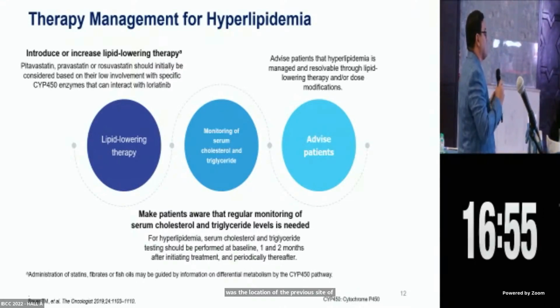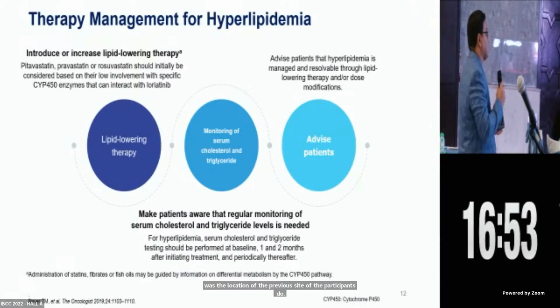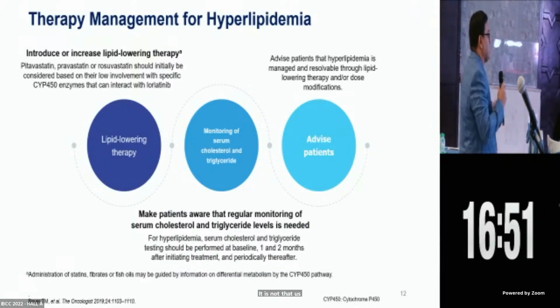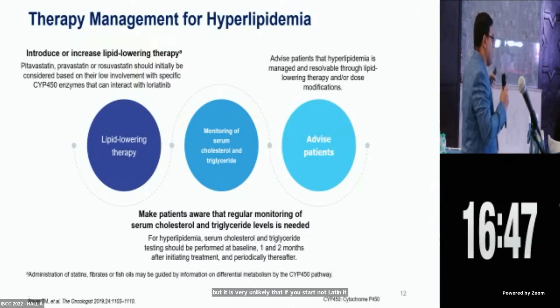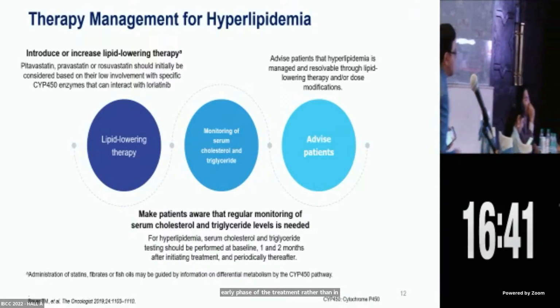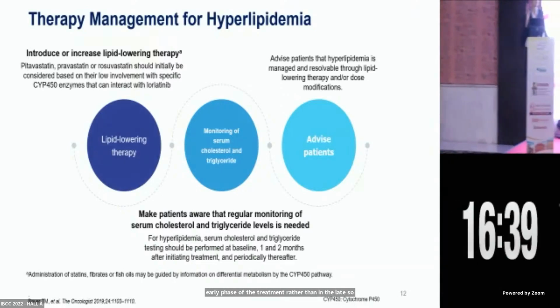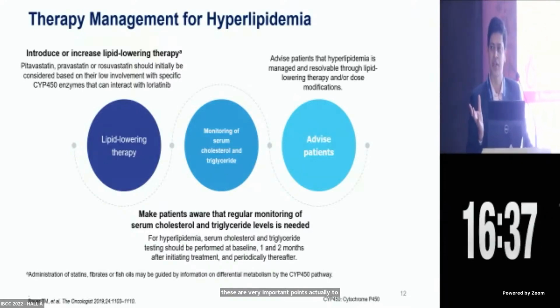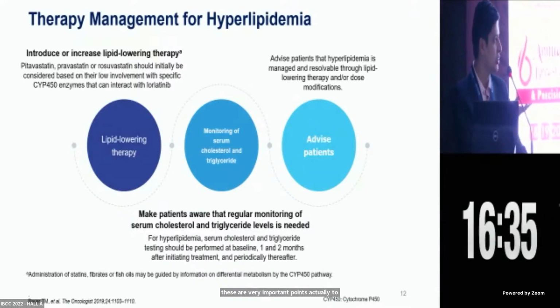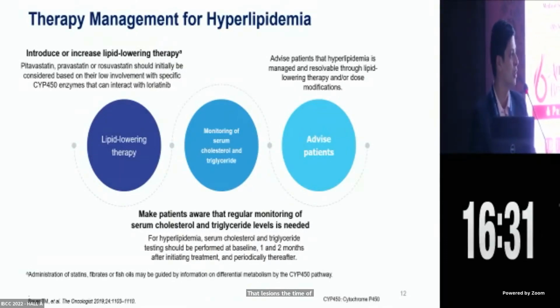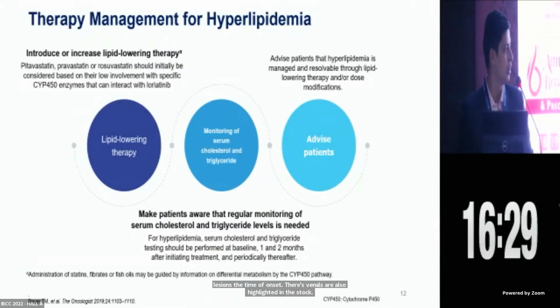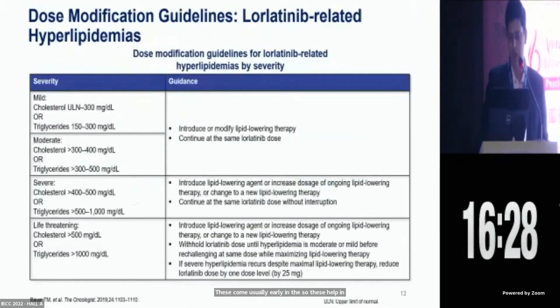Though it is not that the mets would increase at the same sites, it is very unlikely. If you start lorlatinib, most of this cognitive decline would come in the early phase of the treatment rather than in the late phase. So these are very important points to differentiate, the location of the lesions and the time of onset. As Benival sir also highlighted in his talk, these usually come early, so these help in deciding.